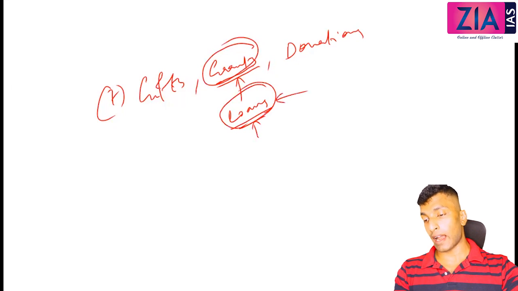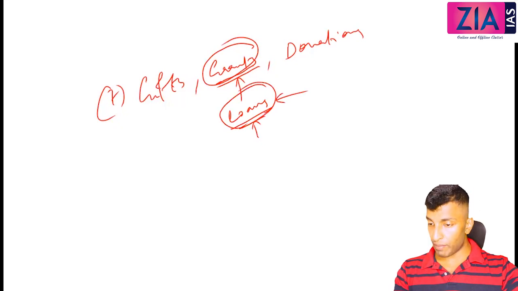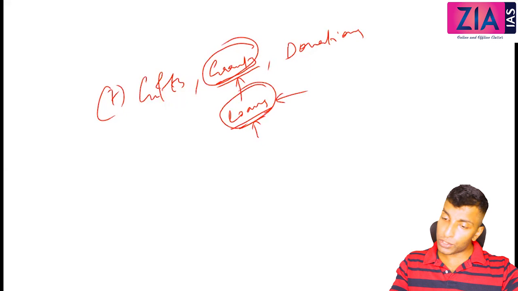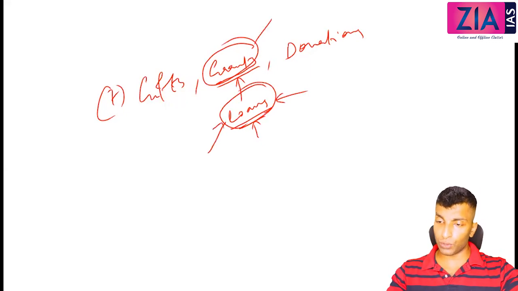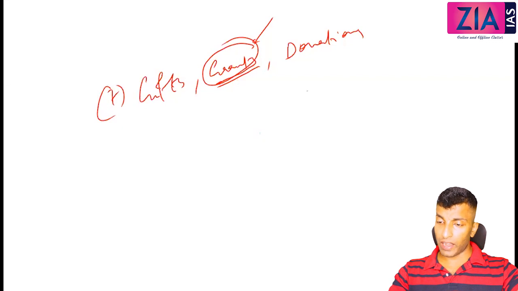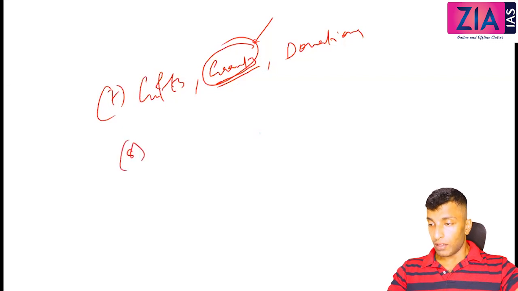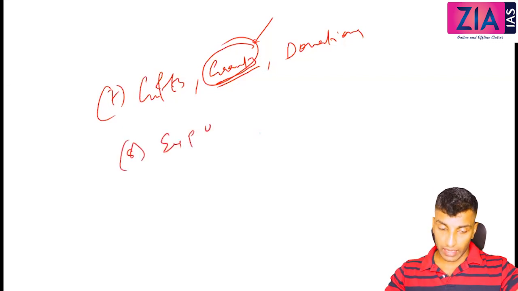See, here we are adding grants. Loans, where we are adding? Loans we are adding under capital account. What is the difference between loans and grants? See, we might be getting grants and loans. We are also giving loans and grants. We may give grants to Nepal, Maldives, Sri Lanka, etc. So that will be added under revenue expenditure. So why loans in capital expenditure? Why grants in revenue expenditure? Loans is a liability, so it will come under capital expenditure.